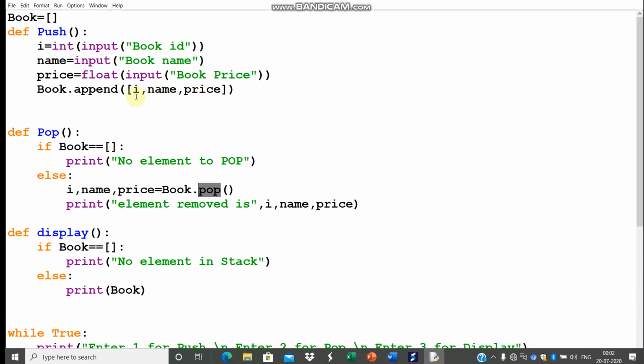Record means all three elements at a time. This means the first record will be occupying the 0th index. So in the 0th index we will have further elements, as it will act as a nested list. Now we will run and check for the execution.